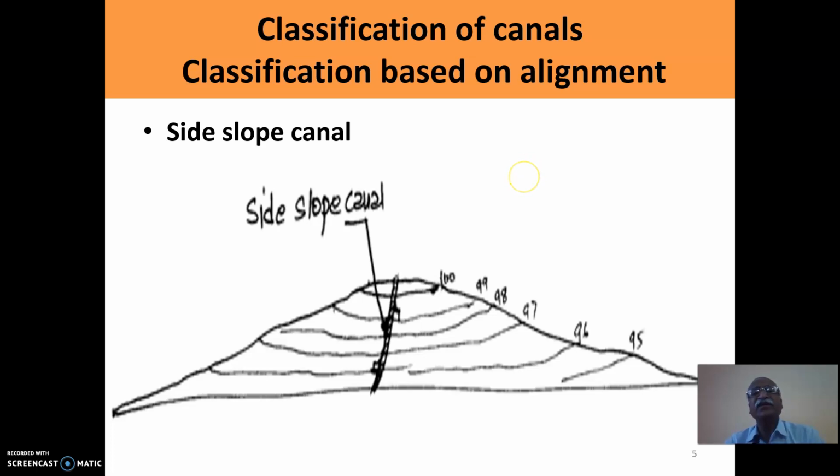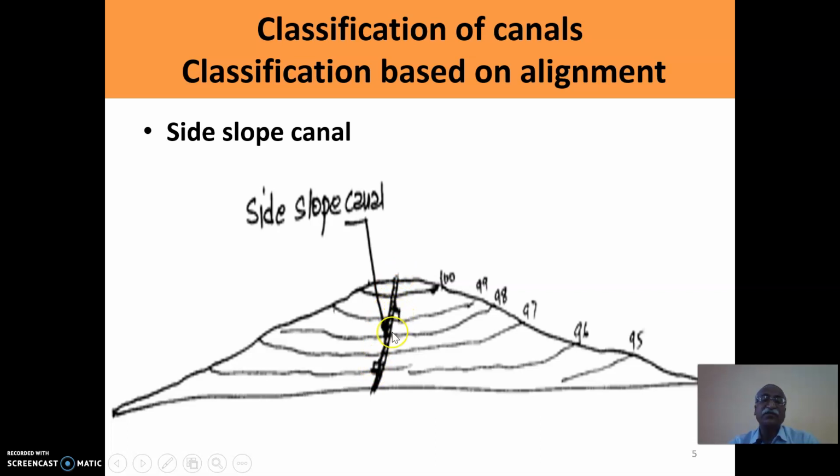The third type of the canal based on alignment is side slope canal. As we discussed that any topography has number of different contour lines. If we make the alignment of the canal not with respect to the contours, but in such a way that the alignment will make certain angle with the contour line.